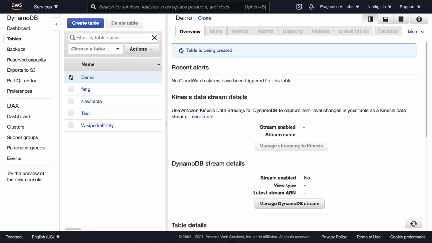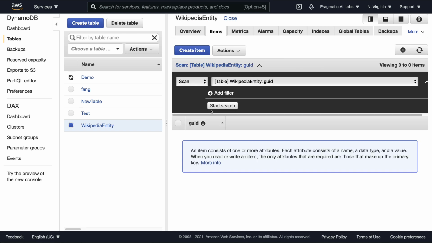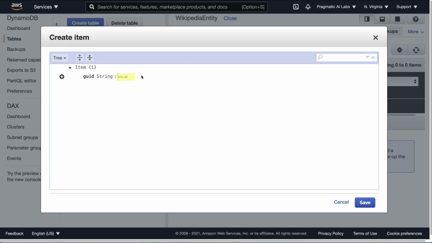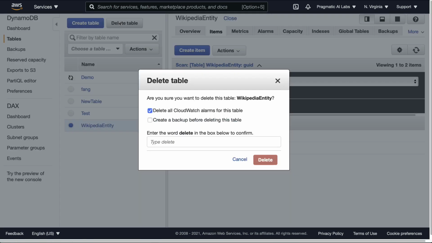And then here we go. It's going to go through here and create a table for me, and then I can play around with it. Now, I've already played around with one earlier, so I can grab one of these and go to items here. And you can see here I can create an ID called red, and maybe make another one called blue. And you can see this is a great way to learn more about the service, is just play around with it and see what it does. And then later I could go back here and delete the table, and we can also see how to clean up what you're doing.